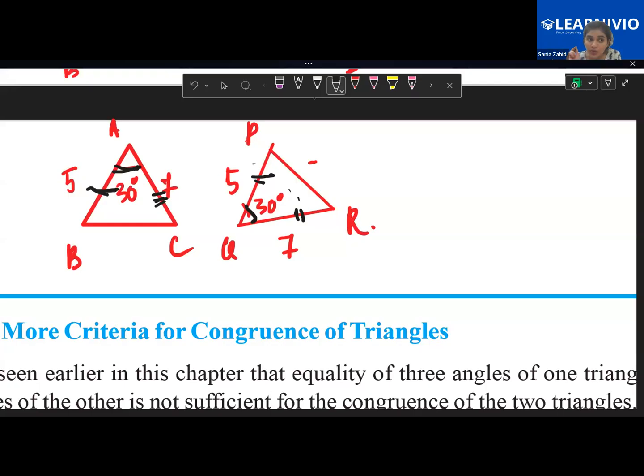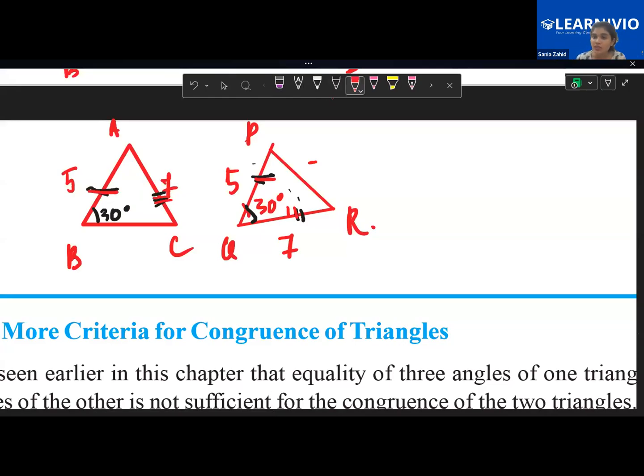Now, children, what I've noticed is that students make a mistake by writing SAS like this. They are saying, ma'am, this is 30 degree, and then you have a side equal to a side and a side equal to a side. No, children, this is not SAS. Why is it not SAS? The angle should be between the two sides for both of the triangles.